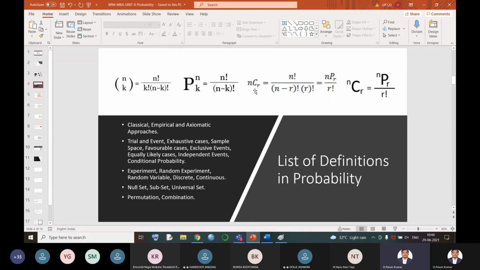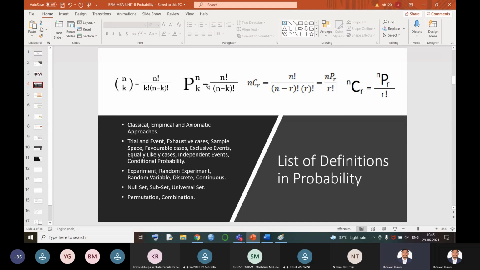That is combinations. Permutations means nPk equals n factorial by n minus k factorial. See the difference between these two. In combinations we have k factorial also, but in permutations we do not have k factorial. Again, I'll explain the concept of those problems.